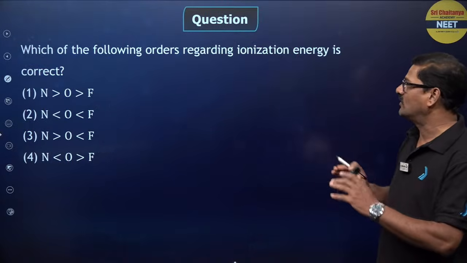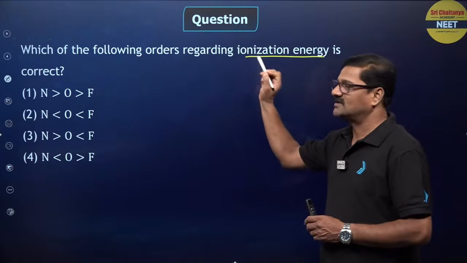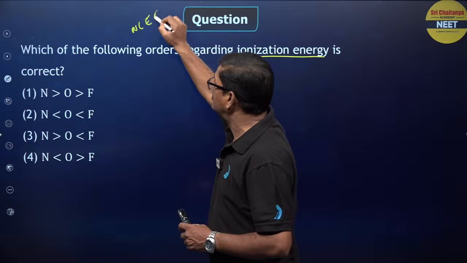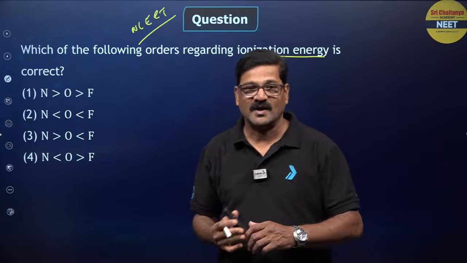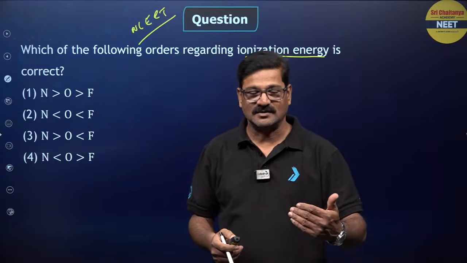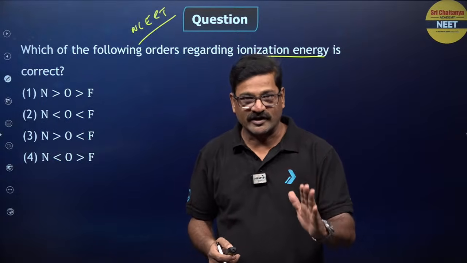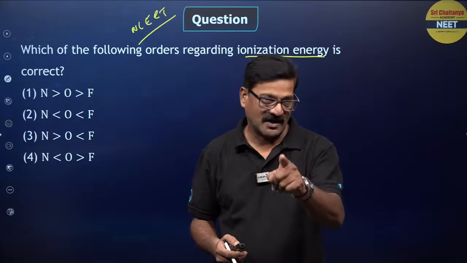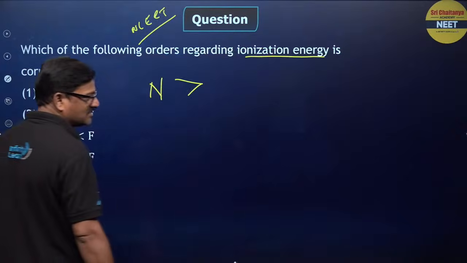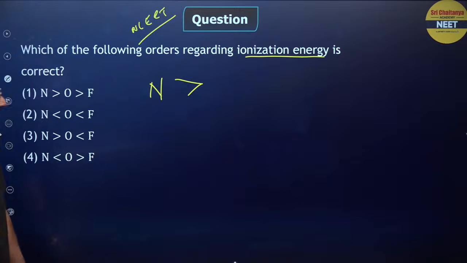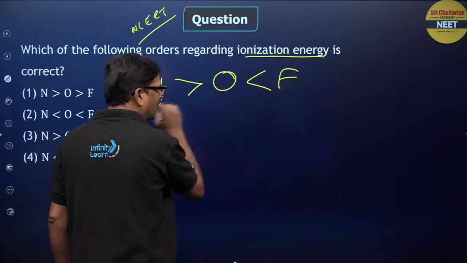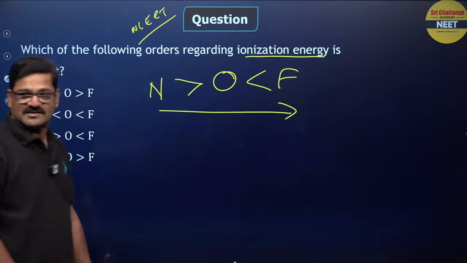Which of the following orders is related to ionization energy? Stick to the NCERT. I was saying there are certain questions you can answer without taking pen and paper, just by looking at the question paper, yes or no? Nitrogen has the highest ionization energy, and across the period ionization energy increases towards fluorine.